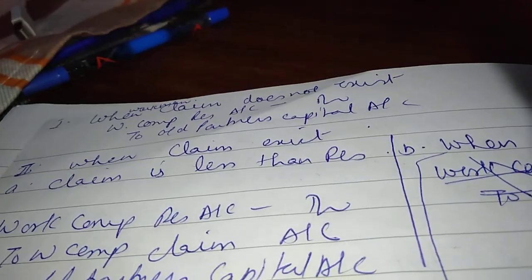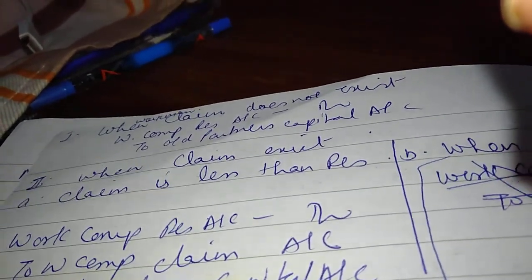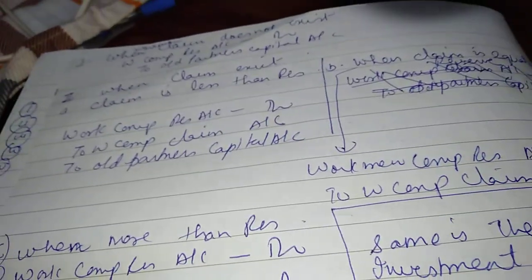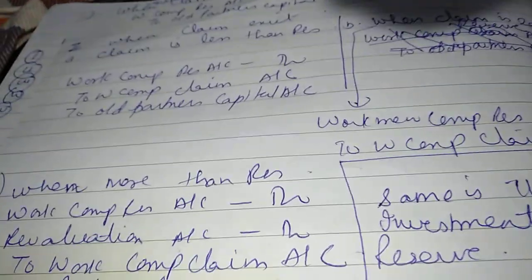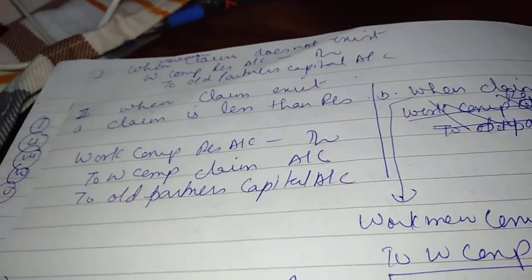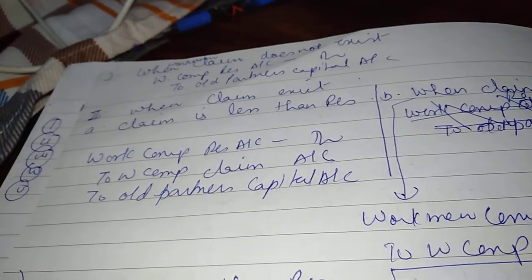Further, these entries are already made clear to you with proper illustrations, so I'm just going to recapitulate them once. Now, workman compensation reserve is debited, but if there is no claim against workman compensation, then the same entry you will distribute the whole reserve among the old partners. But if there is a claim, then what is the entry? If claim is less than reserve, this is already being done, but once let us recapitulate. So entry will be workman compensation reserve account debit to workman compensation claim account and to old partners capital account.